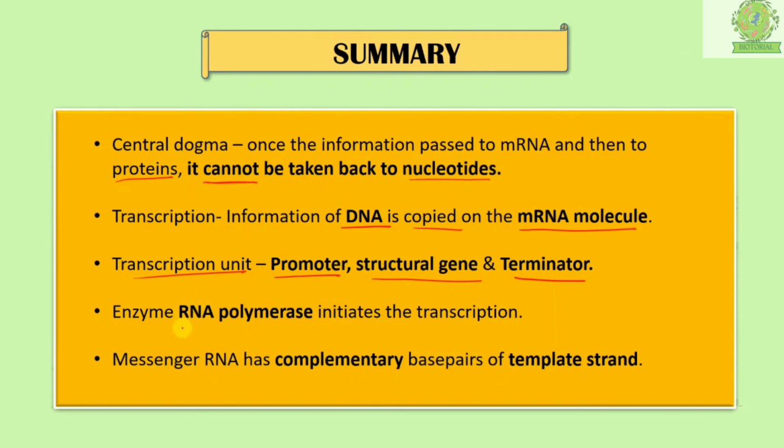Now next we also learnt about the RNA polymerase, which initiates the transcription process. It initiates by unwinding the DNA. Okay, so we have here DNA. It will help in unwinding along with the assistance of certain other enzymes also, especially helicase. Okay, it also helps in unwinding, and when the RNA polymerase goes and binds on the promoter site, the initiation of transcription takes place.